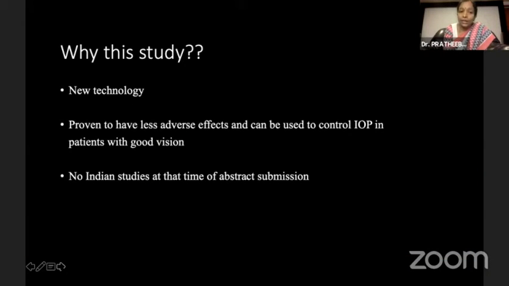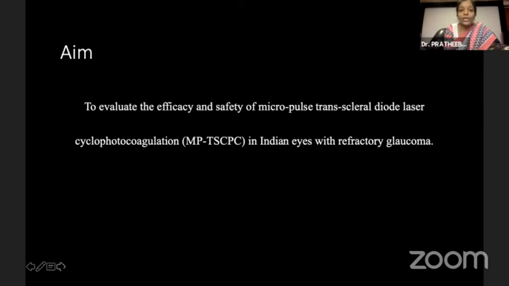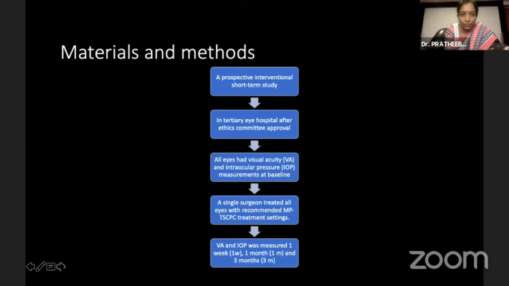The technology was relatively new, and it has been proven to have fewer adverse effects and can be used to control intraocular pressure even in patients with good vision. And there were no Indian studies at the time of abstract submission. So we aim to evaluate the efficacy and safety of micropulse transscleral diode photocoagulation in Indian eyes with refractory glaucoma.